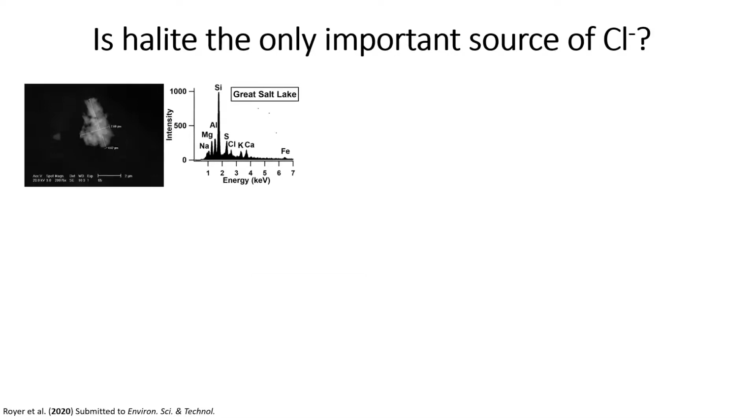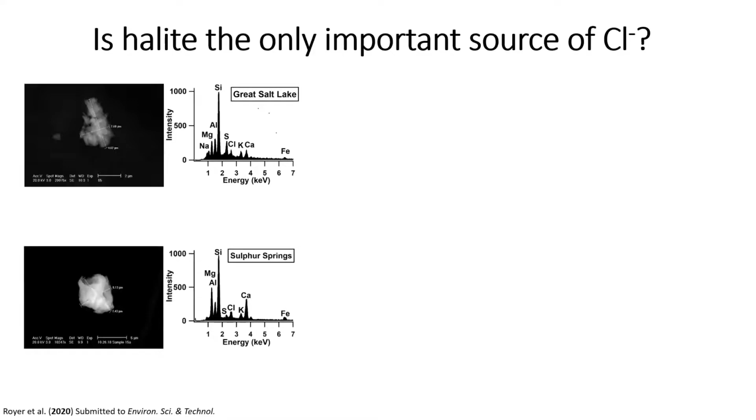Now, as expected, it was fairly common to find indications of NaCl like this in our samples. However, we also saw indicators of other chlorine-containing minerals as well. So in this spectra here, you can see that chlorine is present, but sodium is not, which suggests that there are other chlorine-containing minerals besides halite in this particular particle.